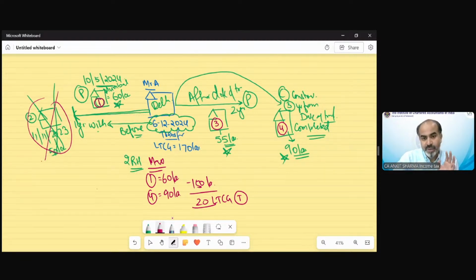Out of this gain, 20 lakh is taxable. The 55 lakh, of course, is not the taxable gain. This is a purchase. Why would this be taxable? This is not a transfer. This is a purchase, this is the expenditure. Only 20 lakh needs to be taxable. Why would 50 lakh, 5 lakh be taxable, Manvi? That is a purchase value, not a transfer value. Clear?